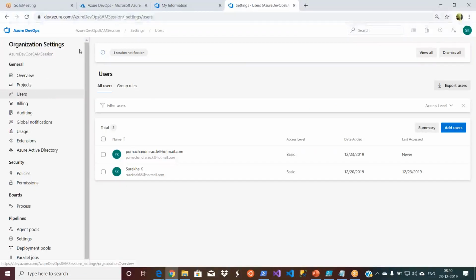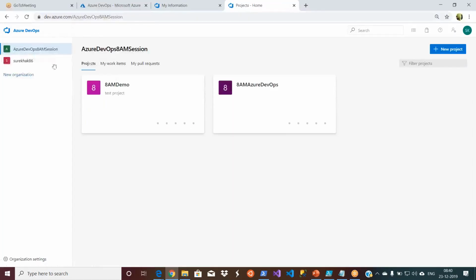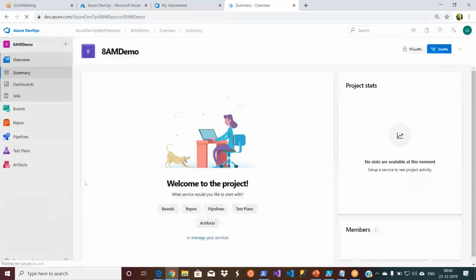So you added a person. Let's get into our project basically. In my Azure DevOps 8 a.m. session, I'm going to my project, 8 a.m. demo. Now a user has been added, so all these people can go ahead and contribute to my project.